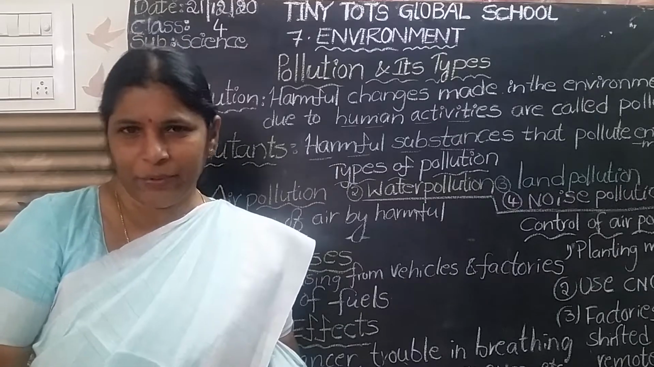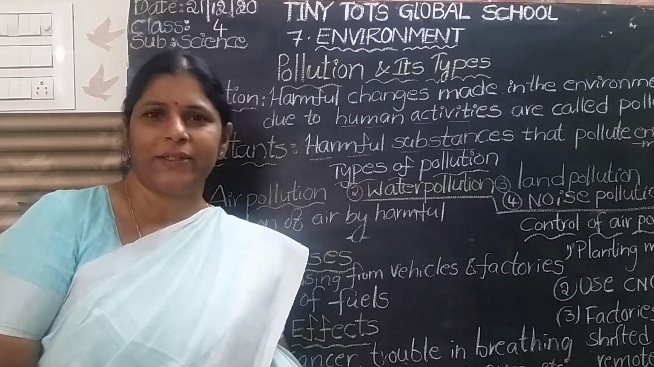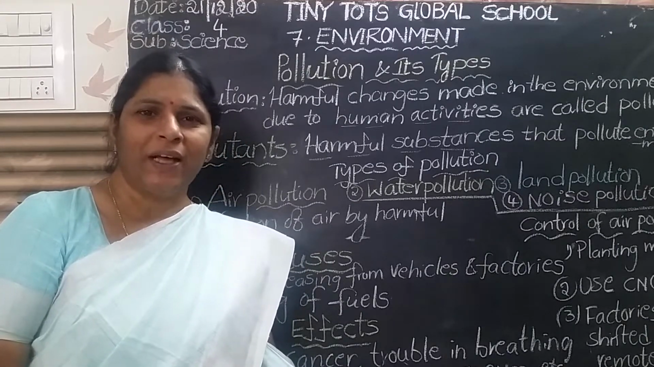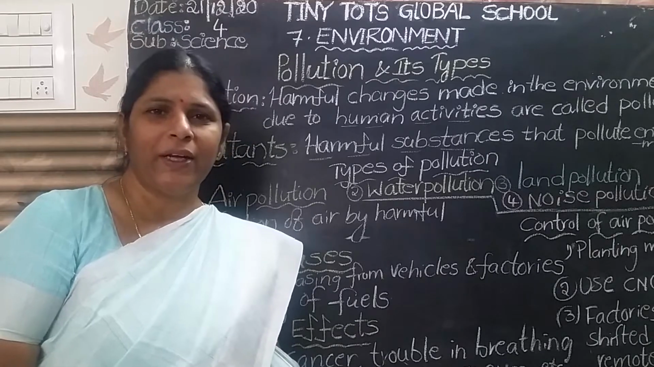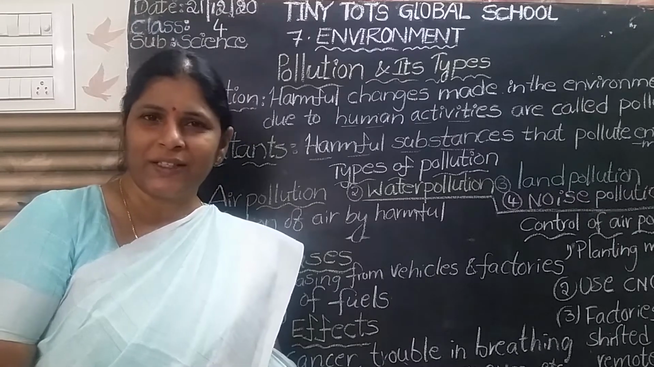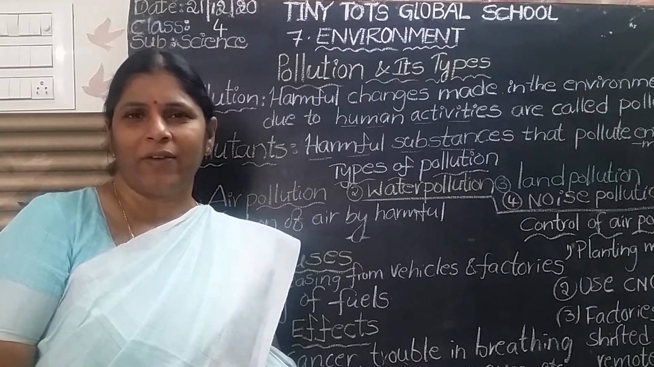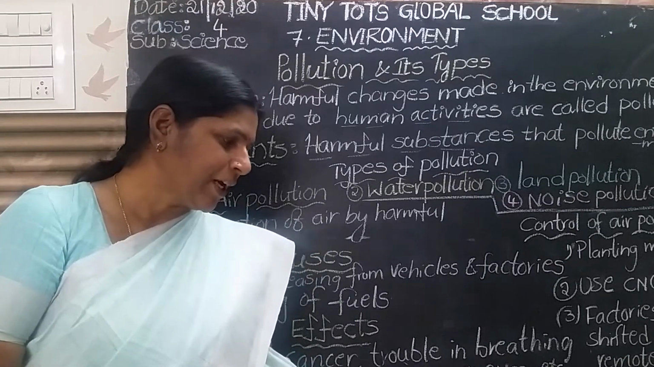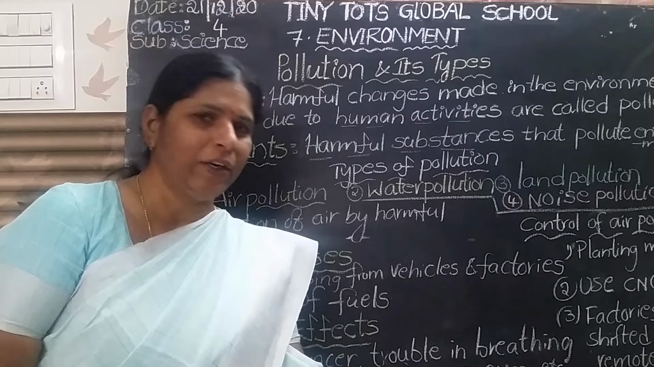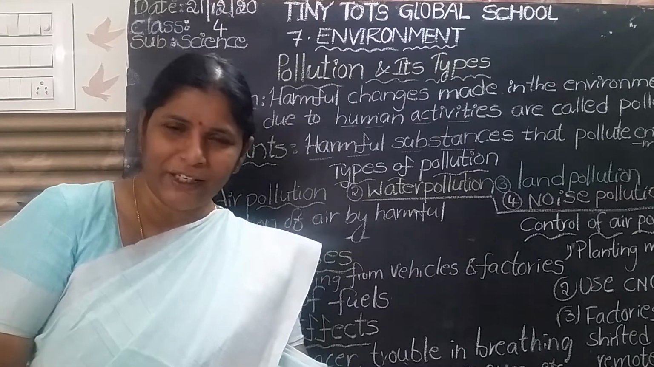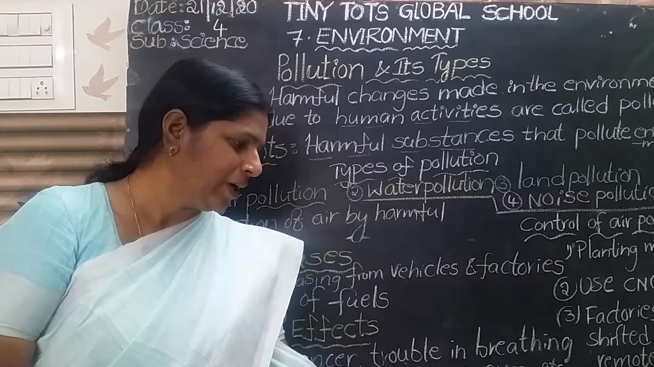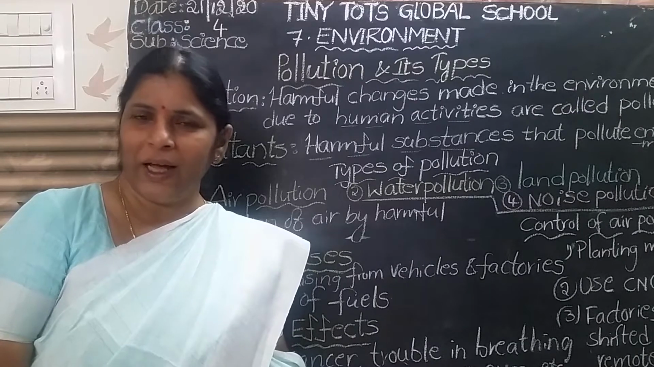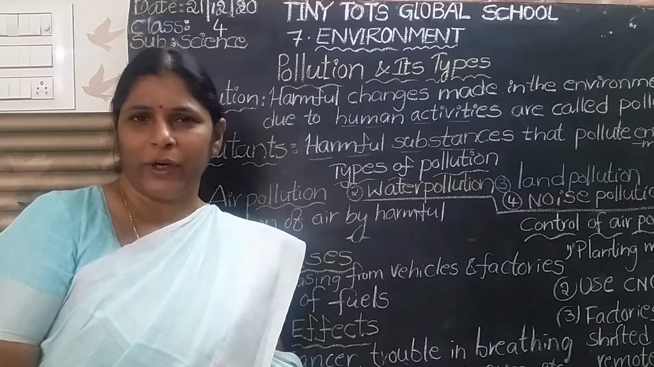What we have discussed the day before yesterday, children? What is the name of the lesson? Environment. What is meant by environment? The natural surroundings of a living thing is called our environment. The word environ means our surroundings. Our surroundings include many living and non-living things. So, environment includes many living and non-living components.